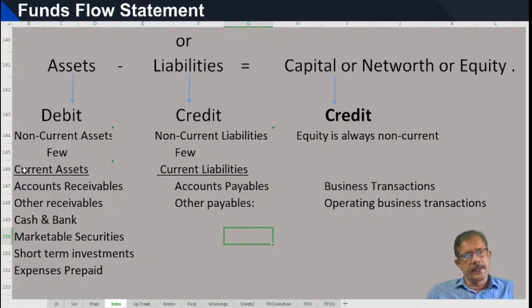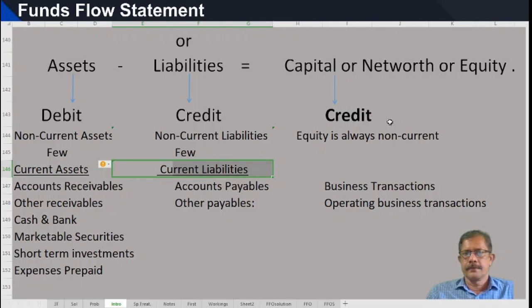The values of current assets and current liabilities and the net worth change every millisecond, maybe in big business houses; every second it may change.